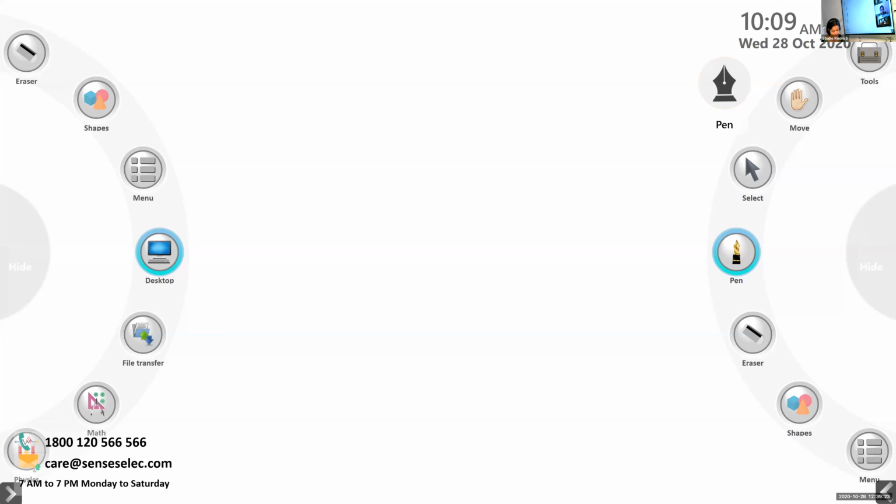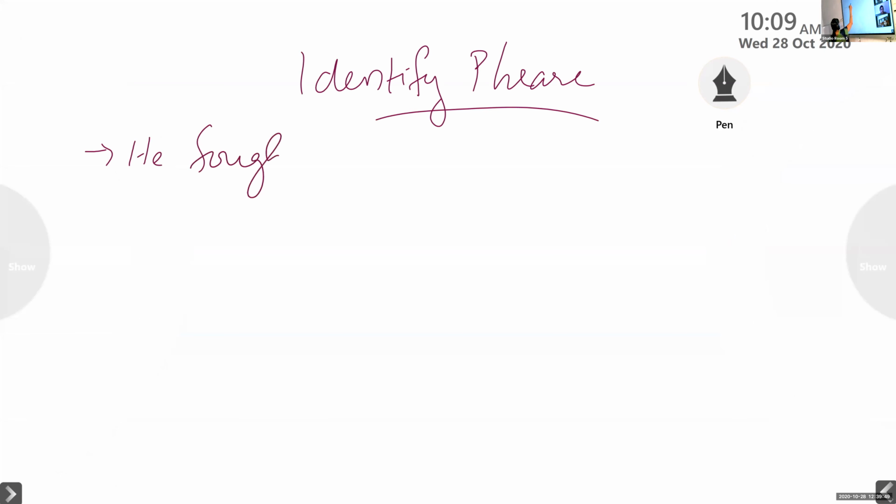One whiteboard is there in front of you. I have a few sentences for you to identify the phrase. All of you please note down. This first question is to Sravana Suresh. Identify the phrase. Sentence: He fought in a brave manner. Okay, this is one sentence.